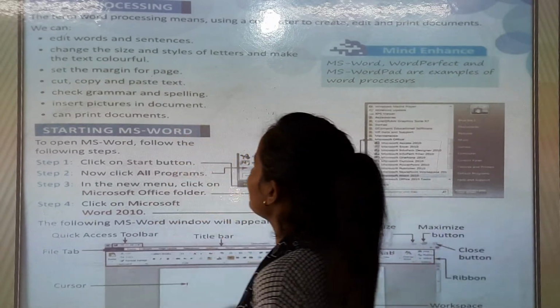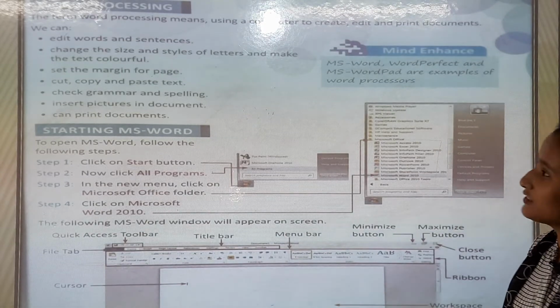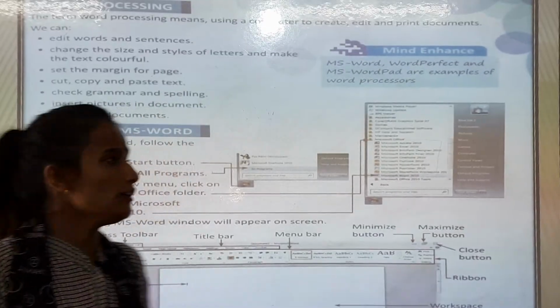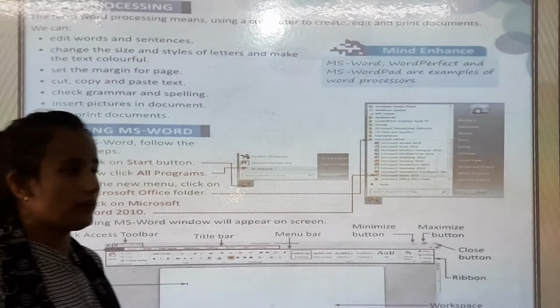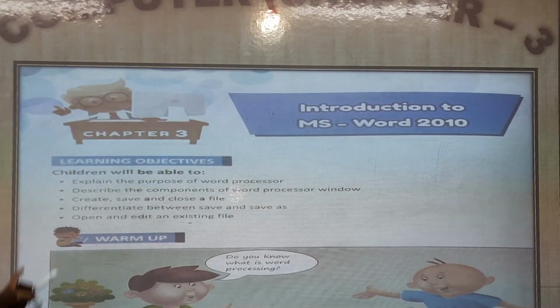Set the margin of the page, cut, copy and paste text. Check grammar and spelling. We can check spelling also. Now, insert pictures in documents. We can insert a picture, for example, like this. This is MS Word. So I am inserting pictures also.